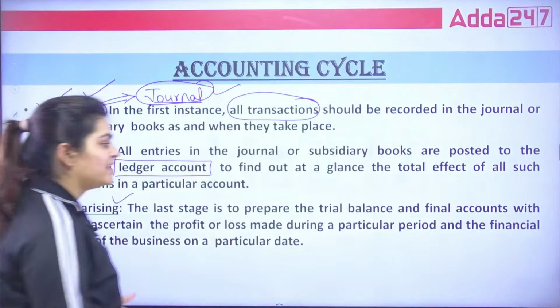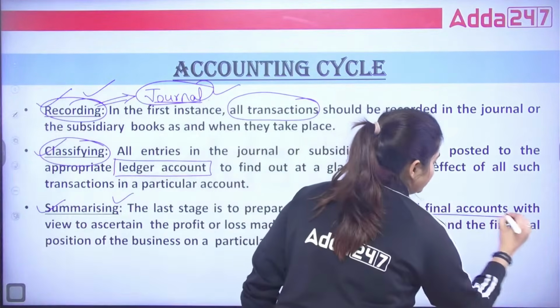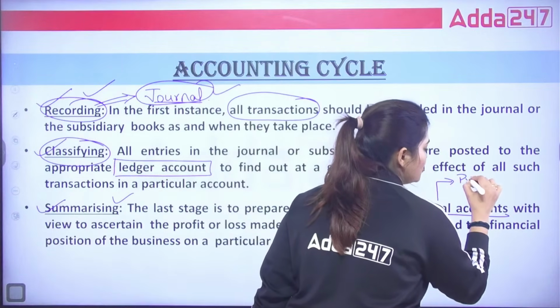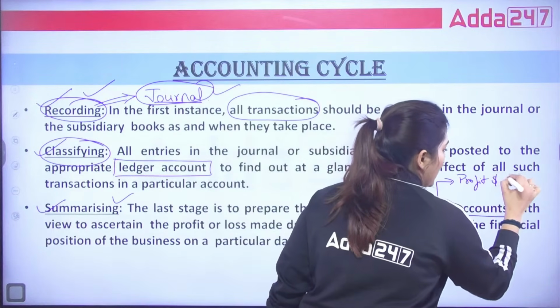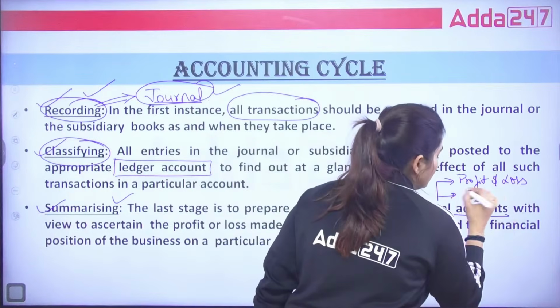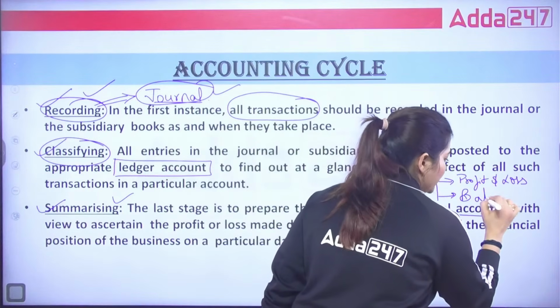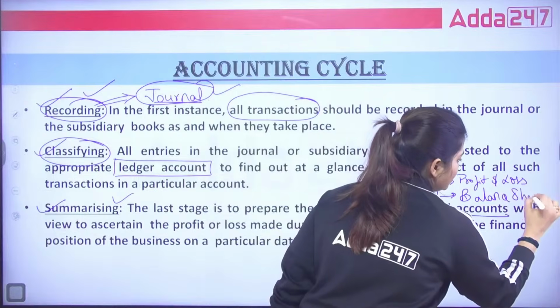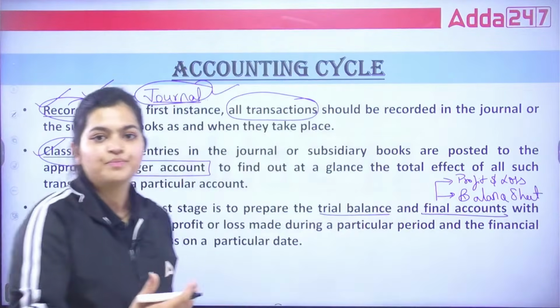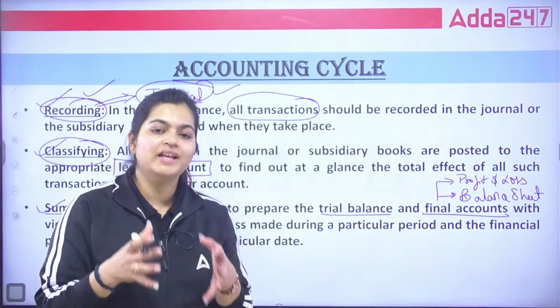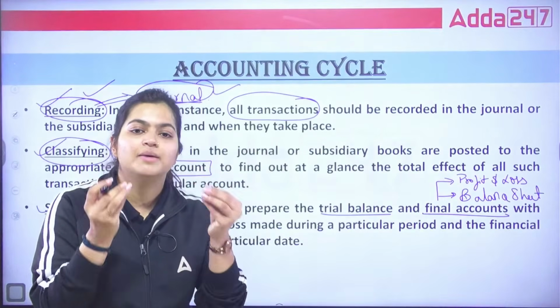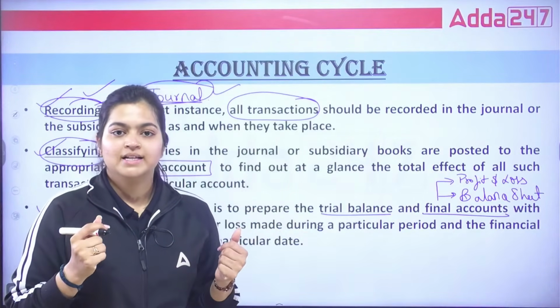Now under this summarizing, you prepare the trial balance, you prepare the final accounts. Under the final accounts, you prepare the profit and loss account. Now what are all these things? Don't worry, we will be discussing these things in our future sessions. Okay? In today's session, our main agenda is to clear what is the meaning of accounting. Correct?